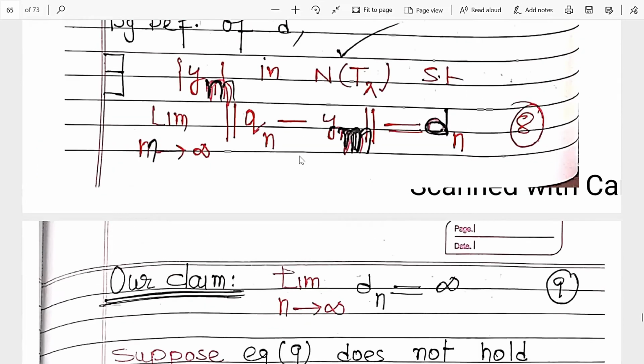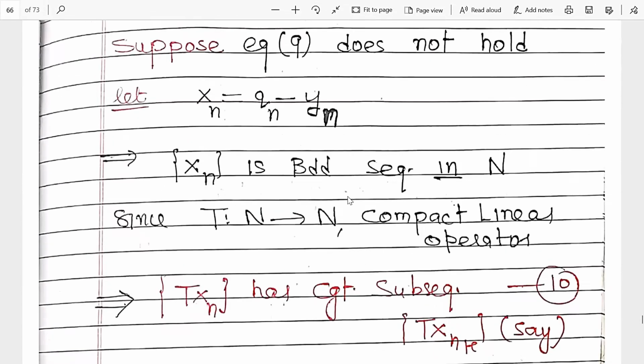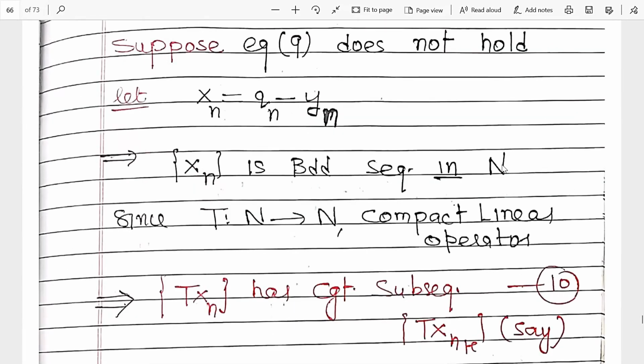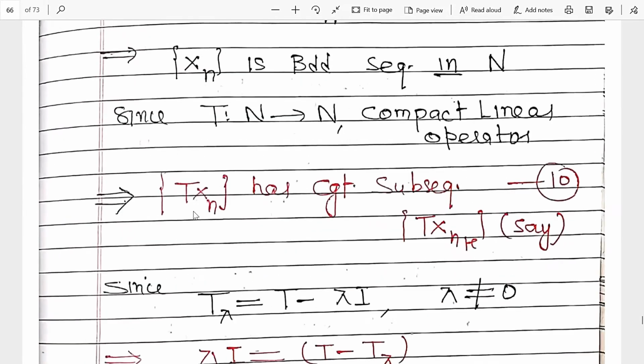So this term is xn, and the norm of xn approaches dn. So this is a bounded convergent sequence. If it is a convergent sequence, it is a bounded sequence in n. If it is a bounded sequence in n, and T is a compact linear operator, then by definition of compact linear operator, its image has a convergent subsequence.